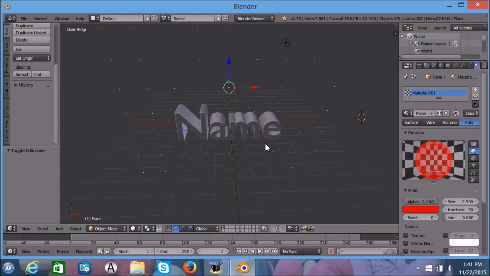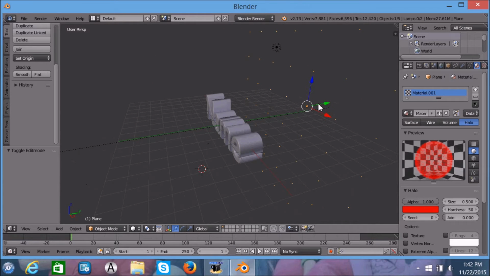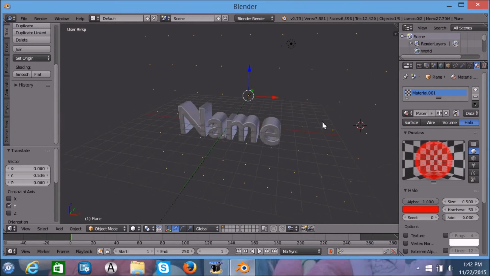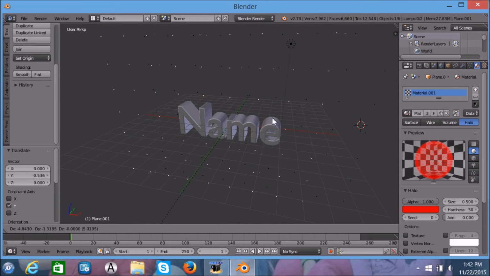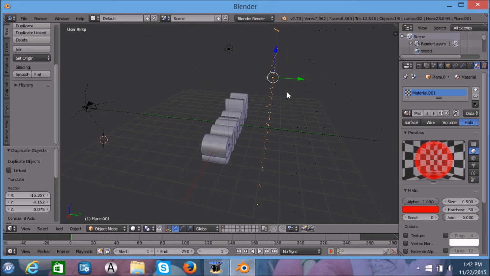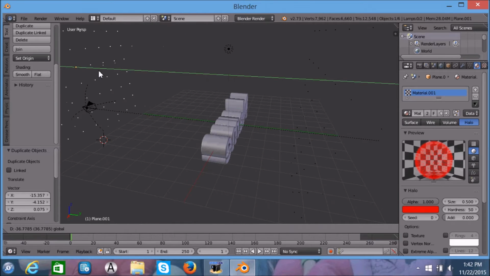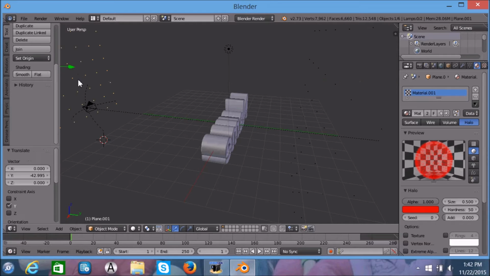But we also want the camera to move around. What we're gonna do is press Shift D and then make another one and put it behind the camera.